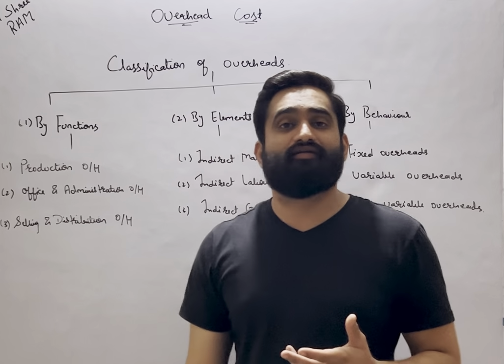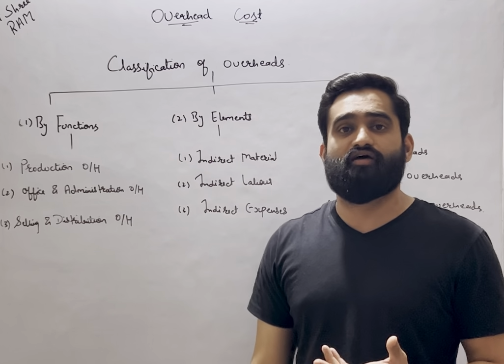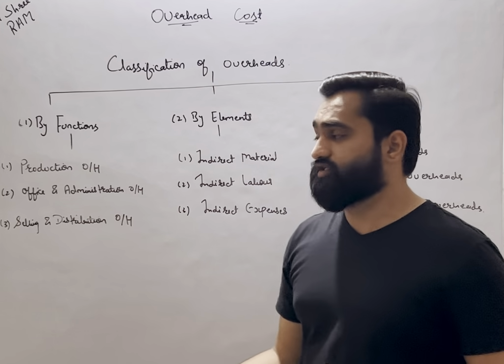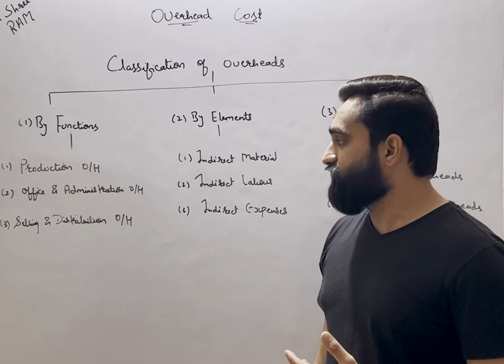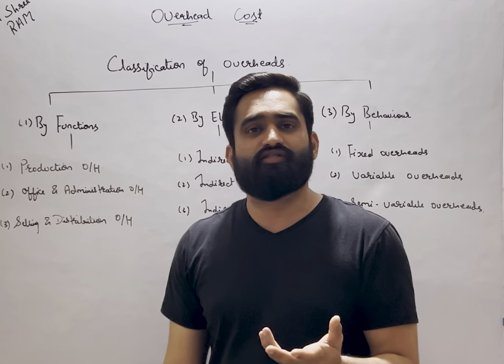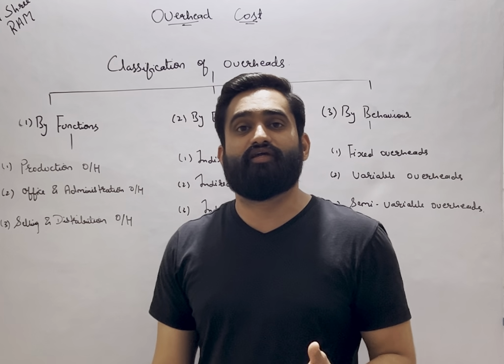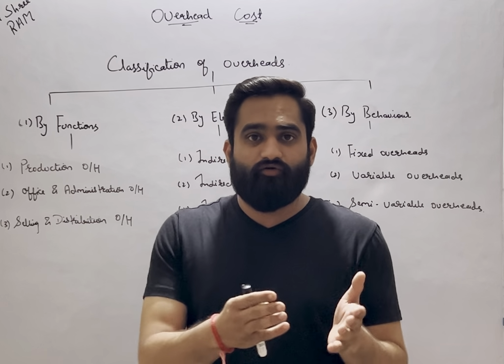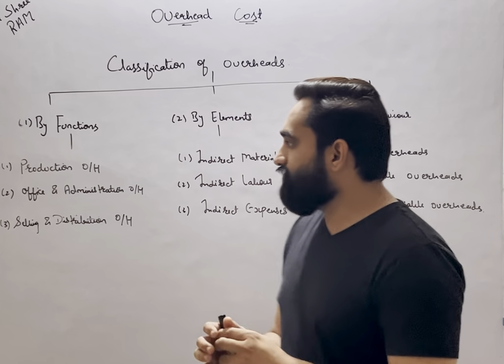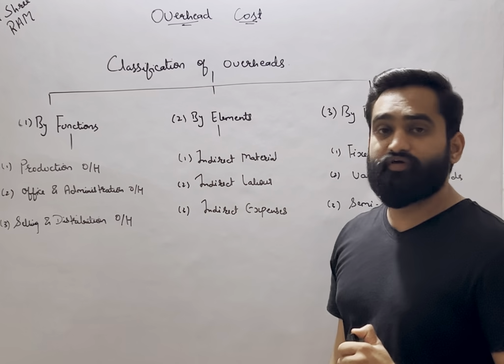So if you see, there are various functions carried out in any company. Like you can say production is one of the functions, office and administration is another function, then selling and distribution is also one of the functions, right? So for carrying out these functions, certain expenses have to be incurred every day, and depending on the type of the function, these expenses are classified into following overheads.